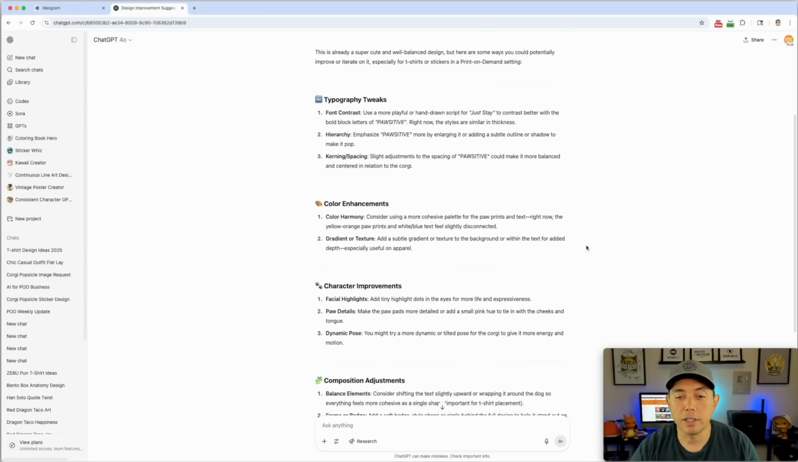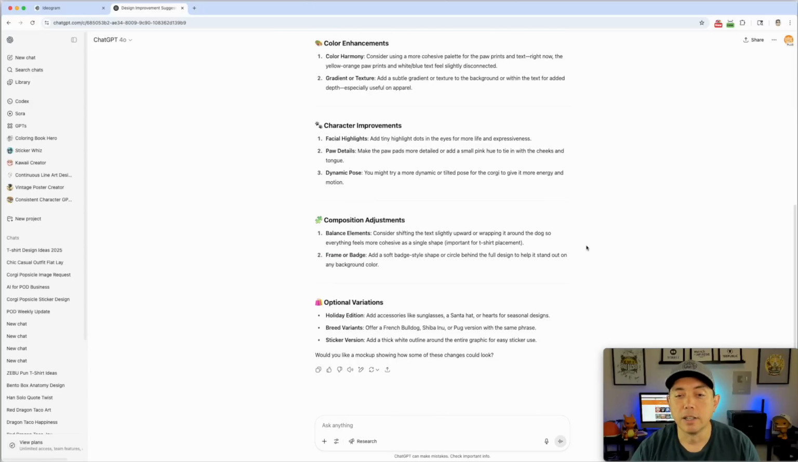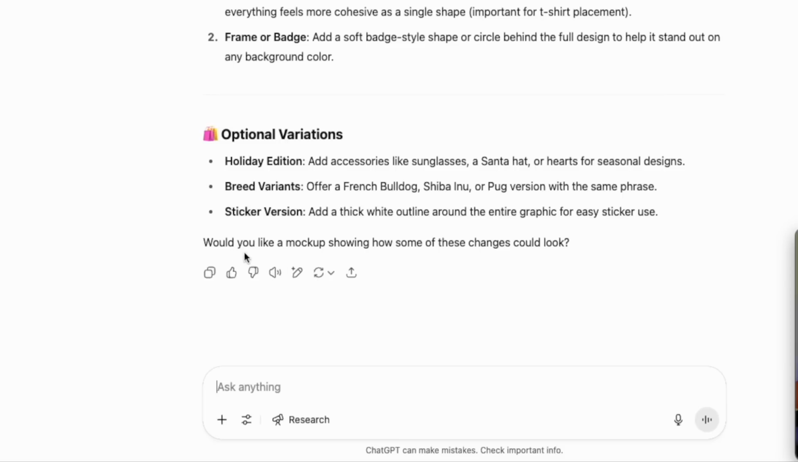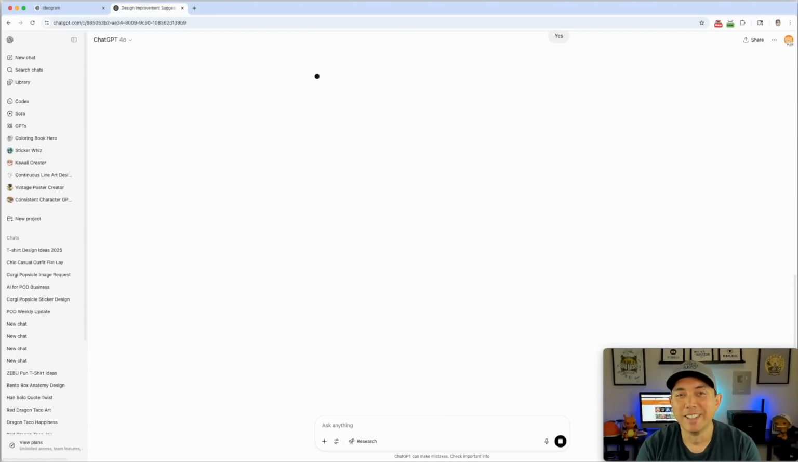So all of these, you can look at and see, and then you could actually ask it to give me an example of what to do. And you can see right here, it says, would you like a mock-up showing how some of these changes could look? And I'm just going to say yes, and that's it. And let's see what it comes up with, how it improves my design. So it's actually taking my original design and improving it.